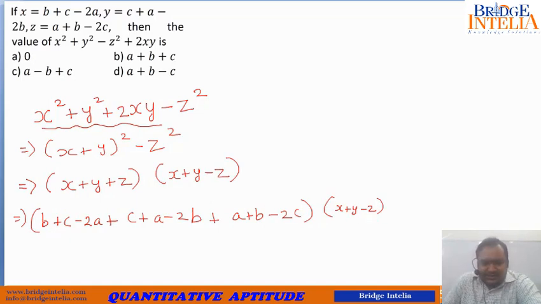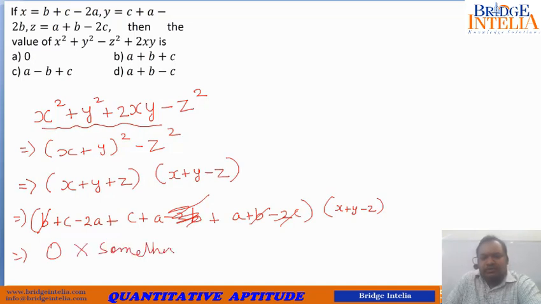Let's see. So b plus b, 2b minus 2b, these terms cancel out. Similarly, c plus c, 2c and 2c cancel out. So it is actually 0 into something. So why should I bother about what that something is? It is 0 into something. Ultimately the answer has to be equal to 0. So this is the correct answer. So let's move further.